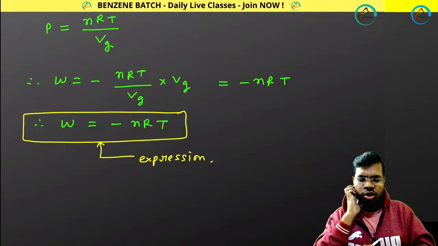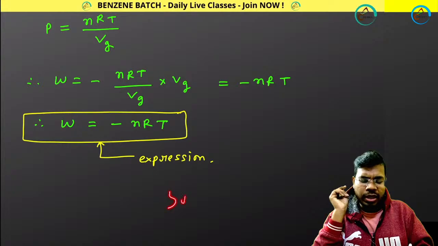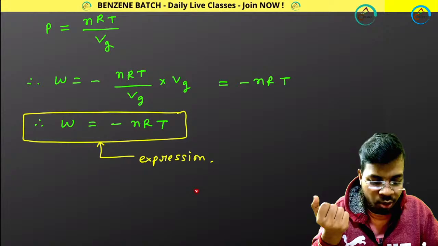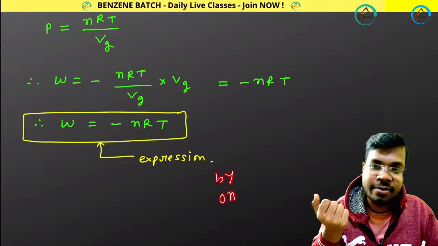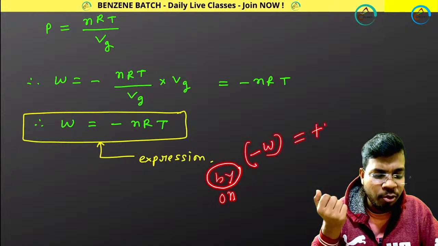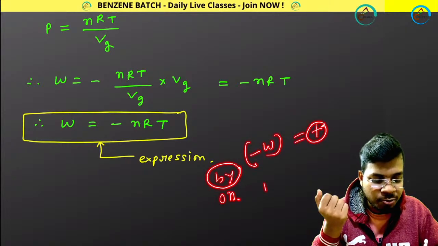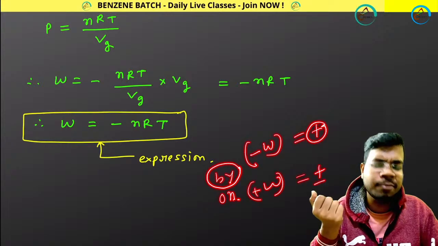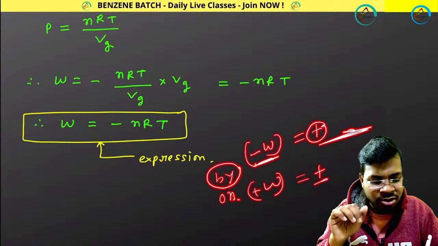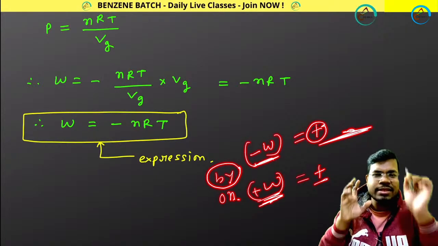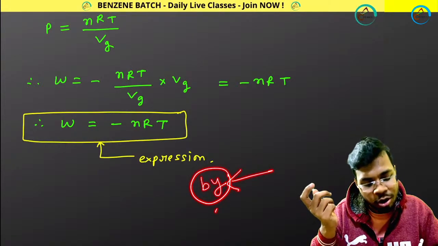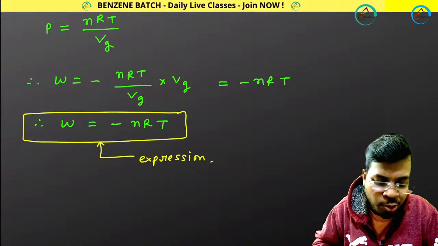And guys, one thing you need to remember whenever you are solving numericals: please check what is being asked in the question, work done by the system or work done on the system. If work done by the system, you have to calculate minus W, and that value may be positive. If work done on the system, you have to calculate plus W. That value can be positive or negative based upon the situation. You make mistakes in the minus or plus sign, I know this, that's why I am telling you. Please check what they are asking in the question paper. If the system is doing work, you have to put a negative sign.